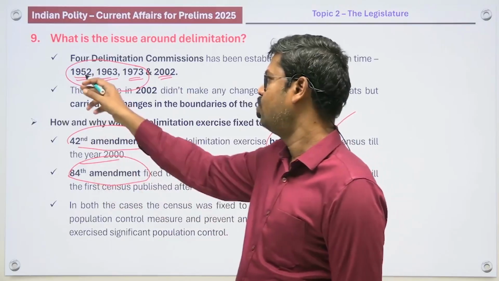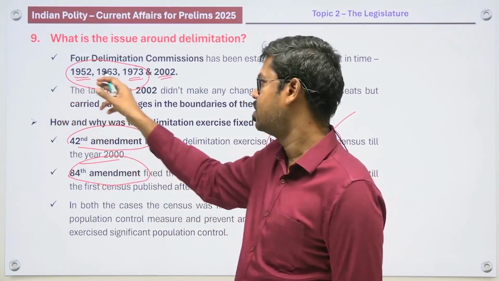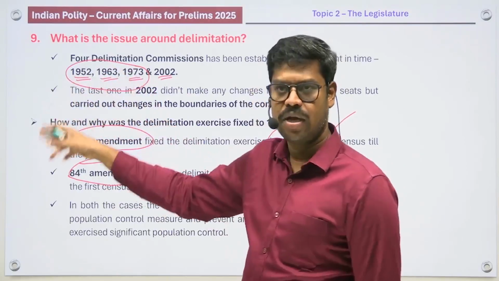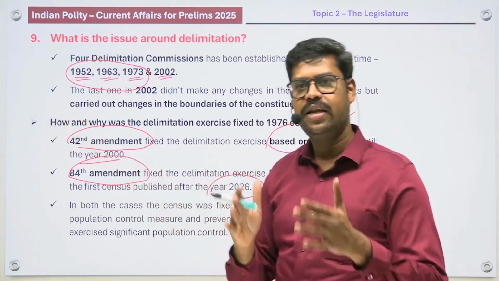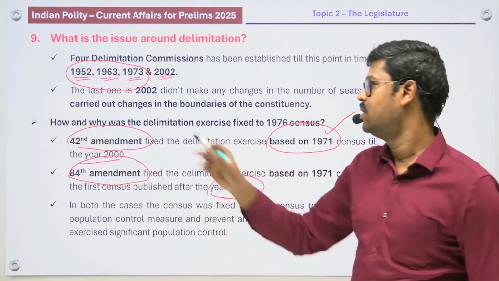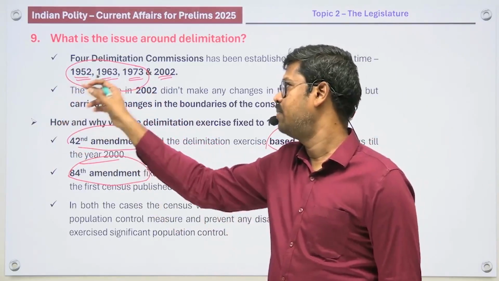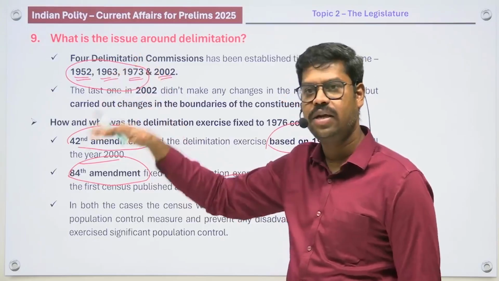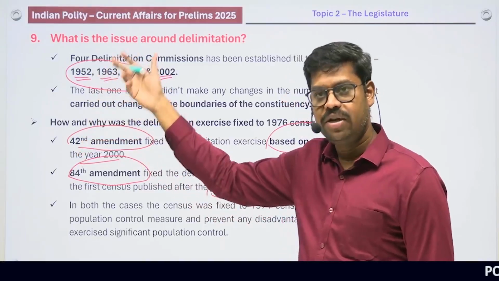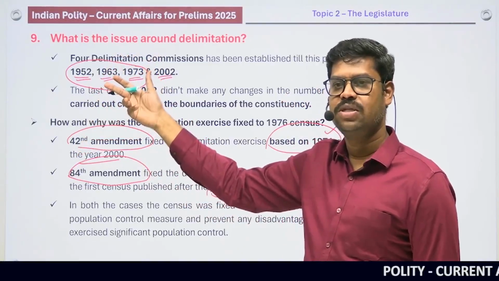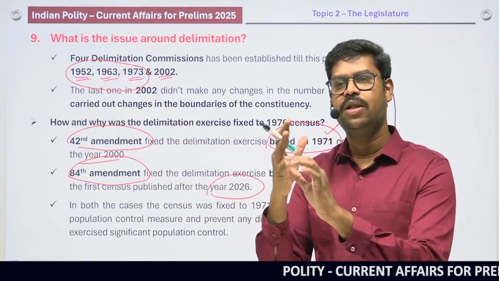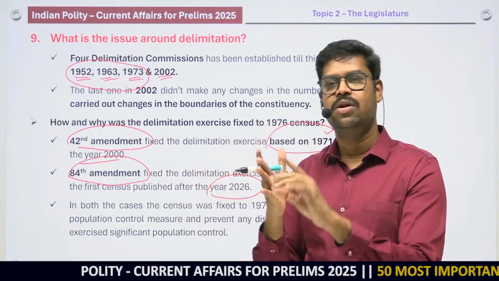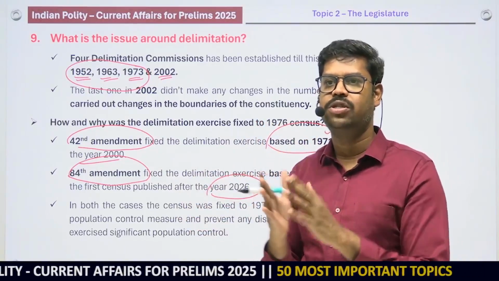1952 was based on the 1951 census, which was the latest census. 1963 was based on the 1961 census. 1973 was based on the 1971 census. The census was used for all the 3 purposes. In 1973, when the delimitation commission was established, they used the 1971 census for determining the total number of seats, and also for drawing the boundaries of those constituencies, and also for reserving seats for the scheduled castes and scheduled tribes.